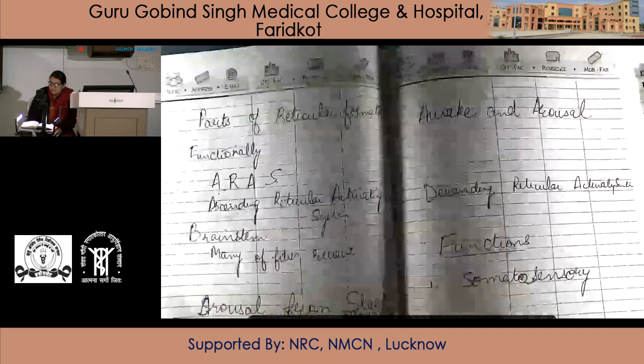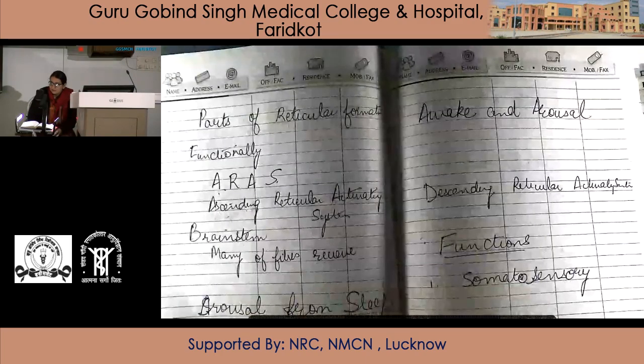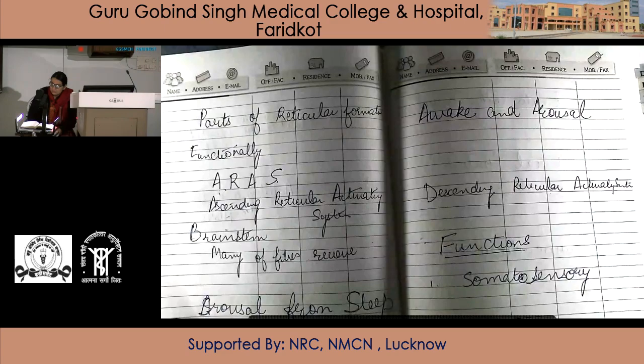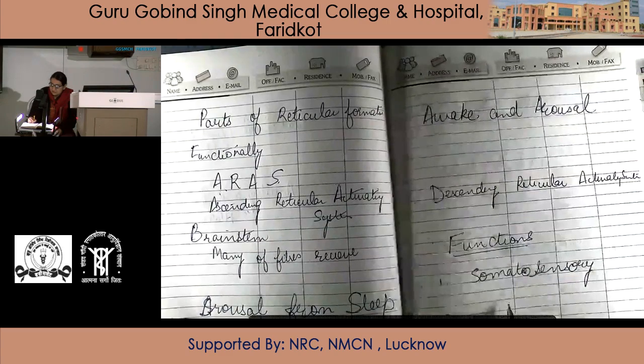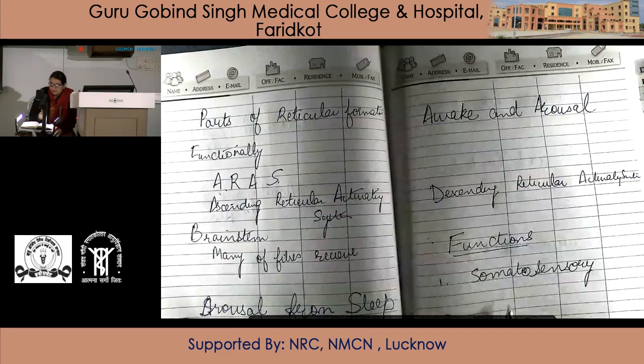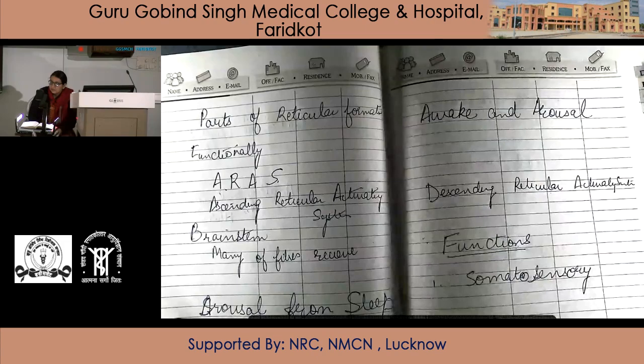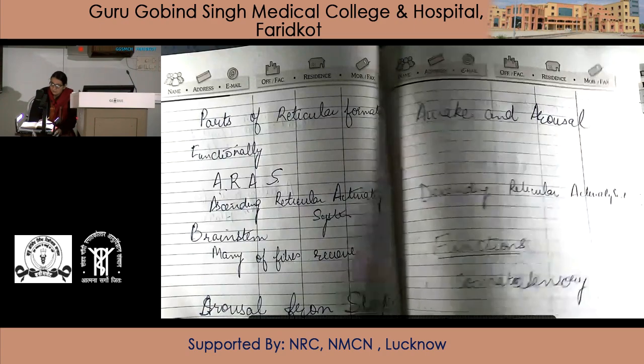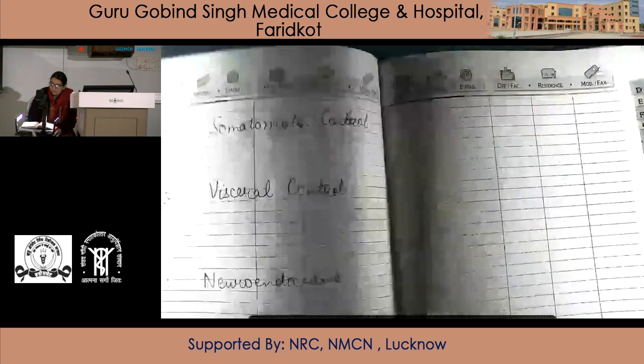First function is somatosensory control. Somatosensory control means the reticular formation controls the majority of the sensory information reaching through the thalamus. It helps in identifying the majority of the sensory information which is reaching through the thalamus. Next is somatomotor control.